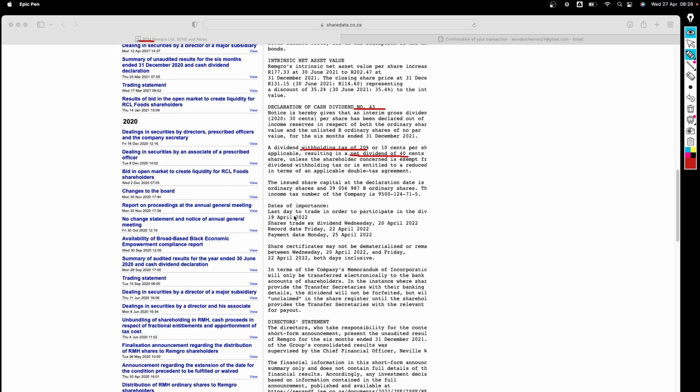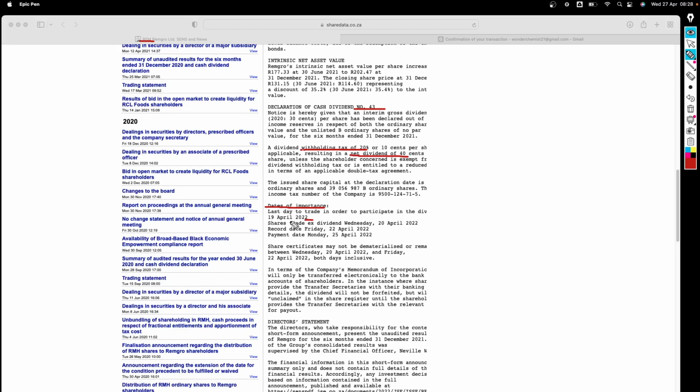Then as you go down, now these are the important dates that you need to keep in mind. Remember, now we know when the dividend was declared. That was the 25th of March. Then they say the last date to trade in order to participate in the dividend is 19 April. So this means that by the 19th of April, latest before the market close, you need to have these shares in your name, right?